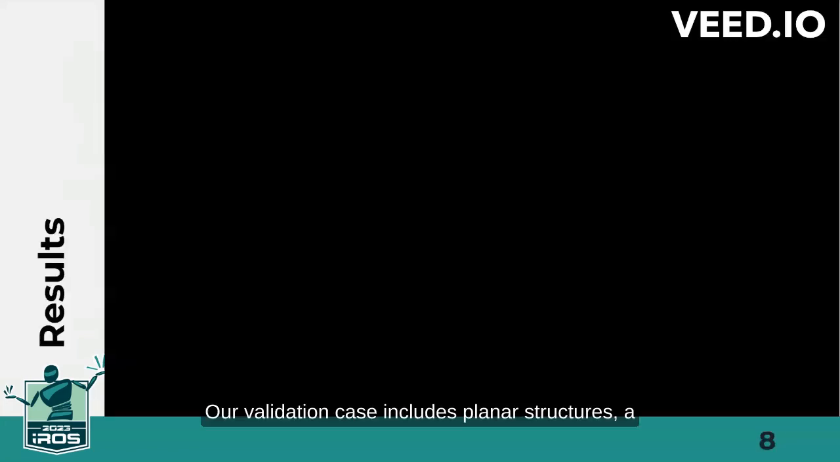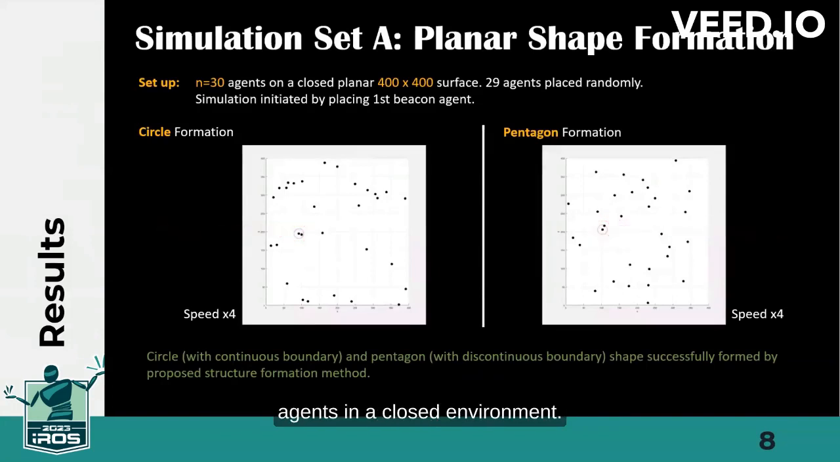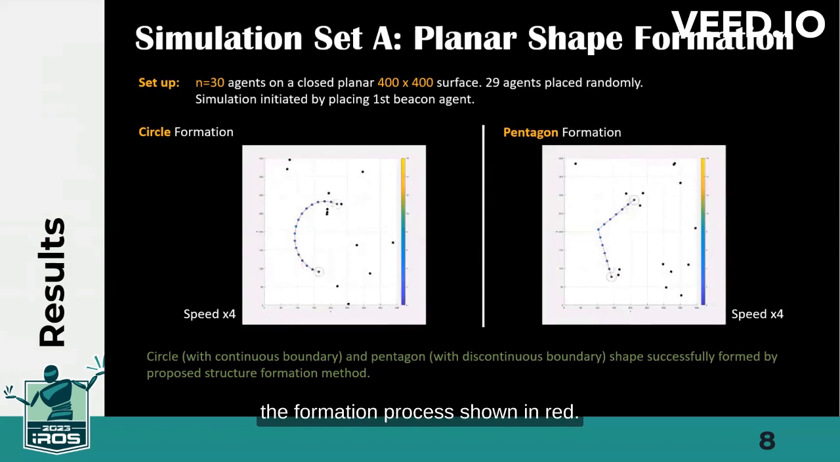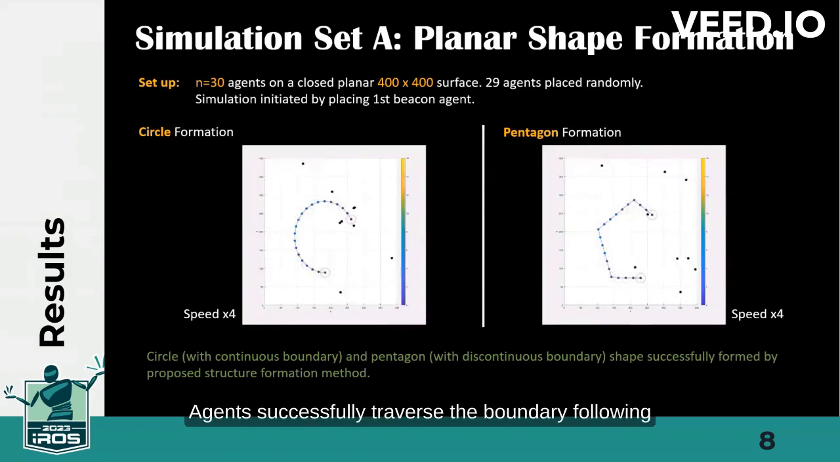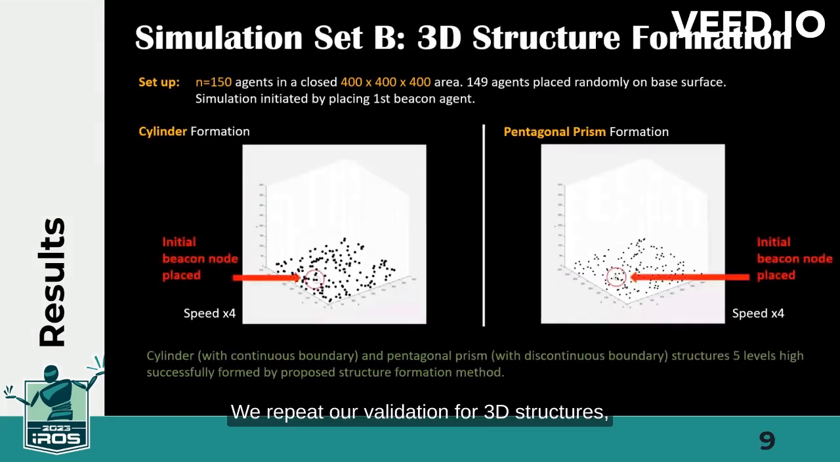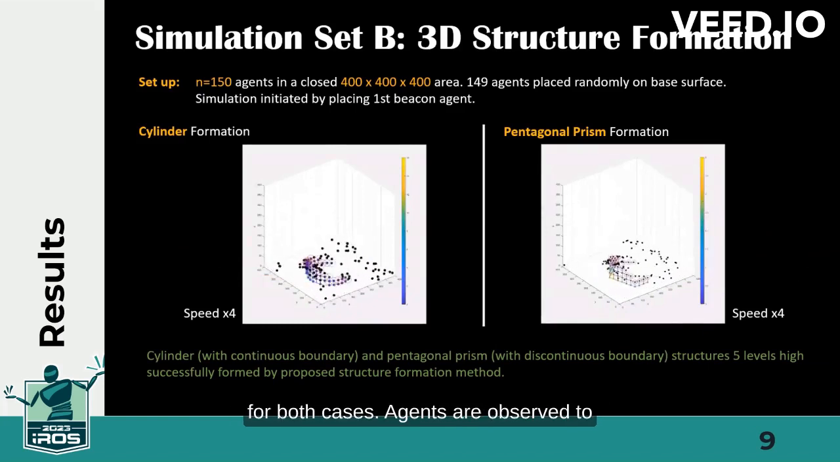Our validation case includes planar structures, a circle and a pentagon, formed by 30 agents in a closed environment. A beacon agent is placed to initiate the formation process, shown in red. Agents successfully traverse the boundary following the surface gradient visualized by the color scheme to reach a settlement and eventually form the structure successfully. We repeat our validation for 3D structures, a cylinder and a pentagonal prism. Successful structure formation is achieved for both cases.